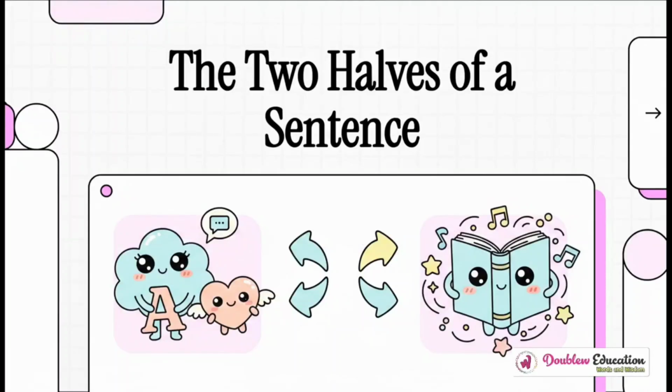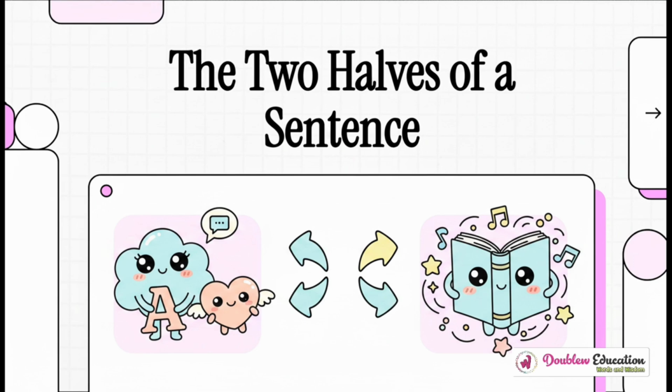Every single sentence you read is actually a tiny story. Yep, it's true. And today, we're going to uncover a secret that unlocks all of these little stories. It turns out every sentence has two very special parts. Ready to find out what they are?